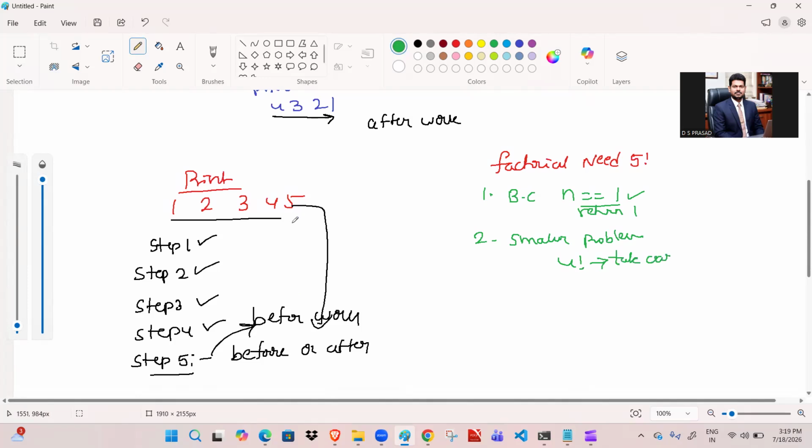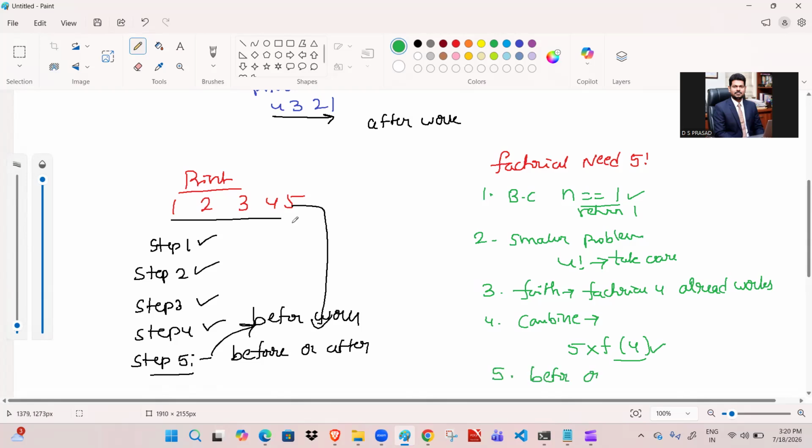It will take care of everything. We need not think about what will happen in the 4 factorial. Step three is nothing but faith, meaning factorial of 4 solves the problem, it already works. Step four, combine: how are we going to combine the current one? 5 multiplied by factorial of 4. And the fifth step is before or after, which we need to decide.